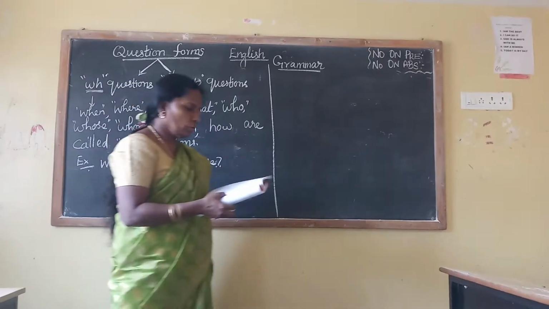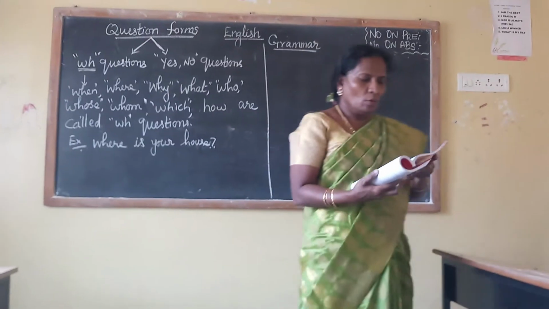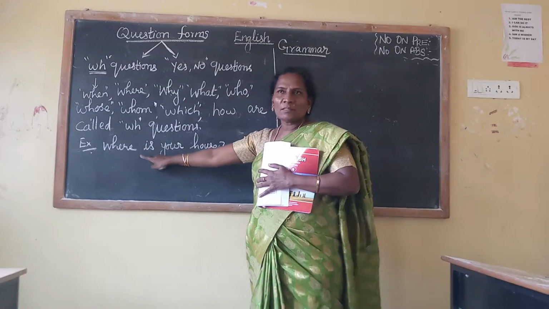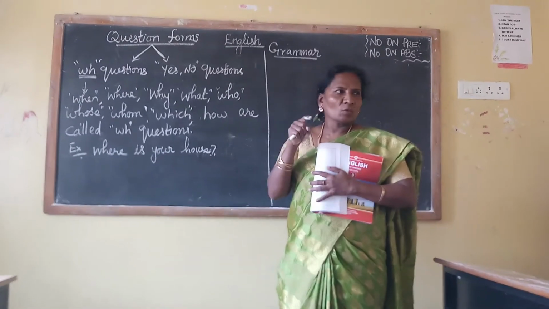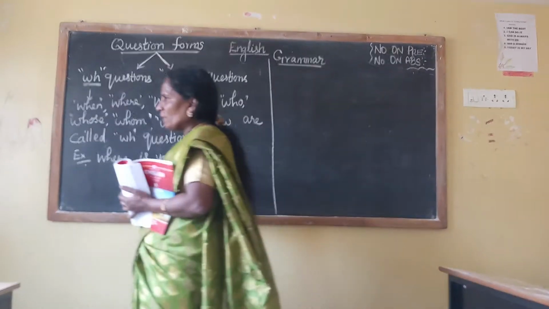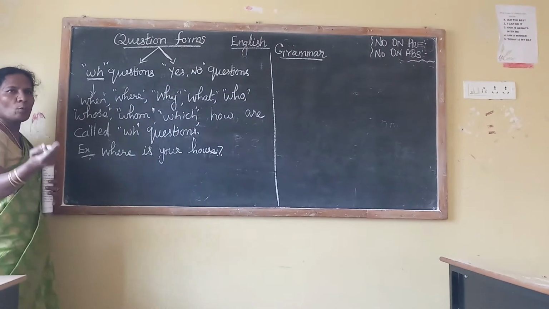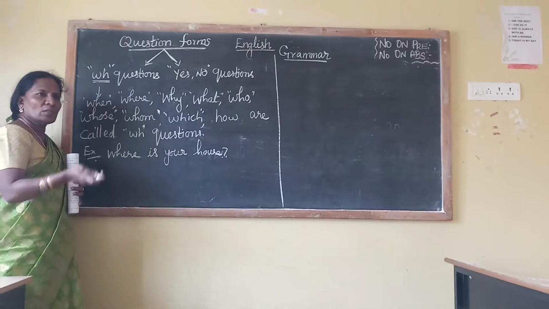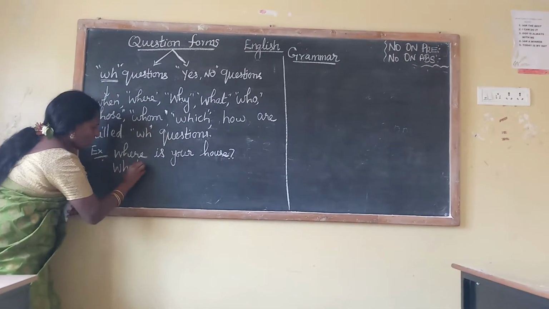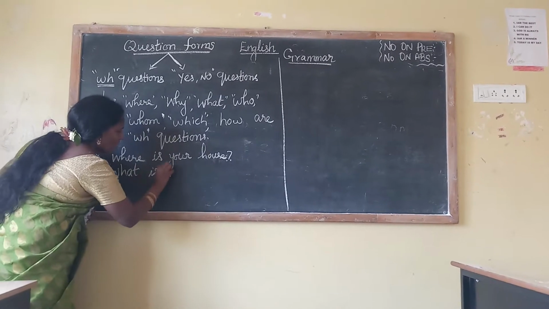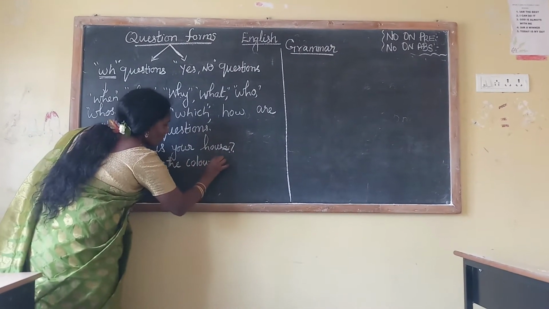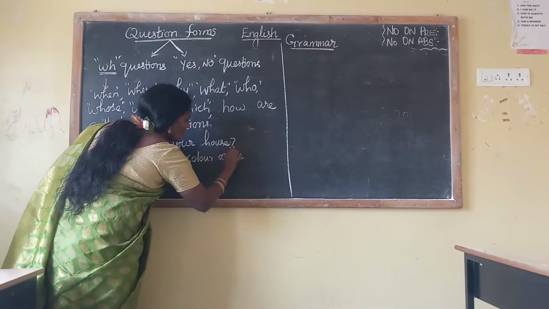Next one, what is the color of the sky? Where means place. What is a question. What is that? So, what is the color of the sky? What is the color of your bag? What is the color of your dress? Like that we can take. So next one, WHAT. What is the color of the sky?